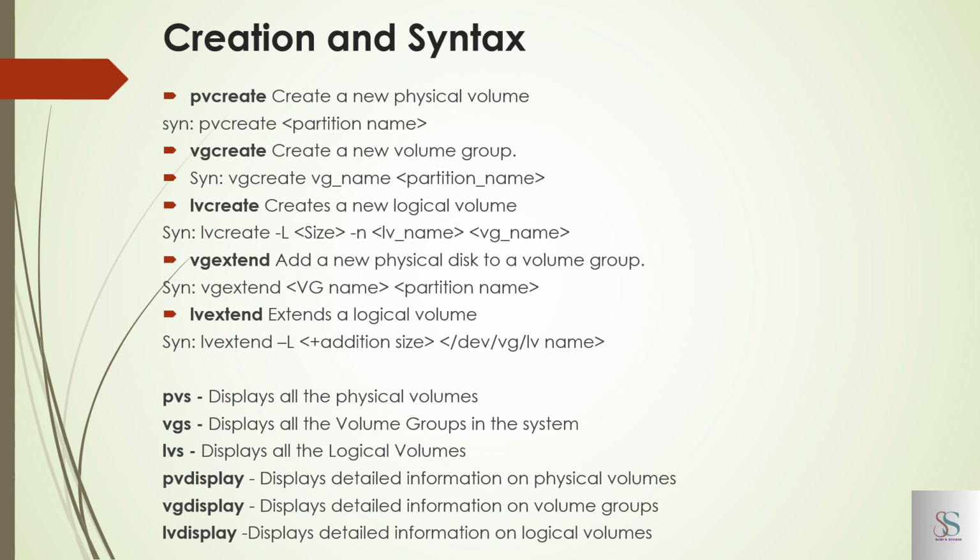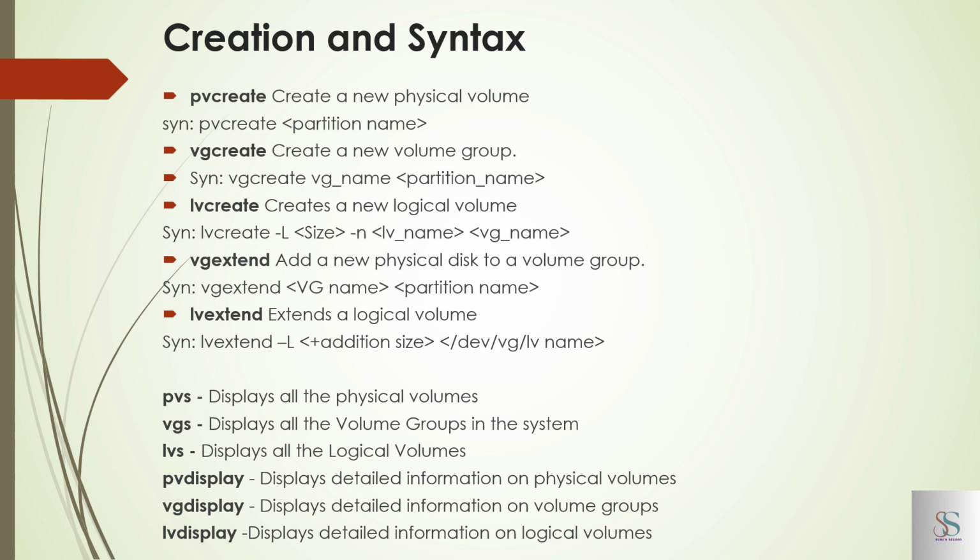First we create the physical volume on the physical partition, then we create the volume groups, then we create the logical volumes. On those logical volumes we can mount the file systems, or map the file systems to the LVMs. These are the components: physical volumes, physical extents, volume groups, logical volumes, and logical extents.